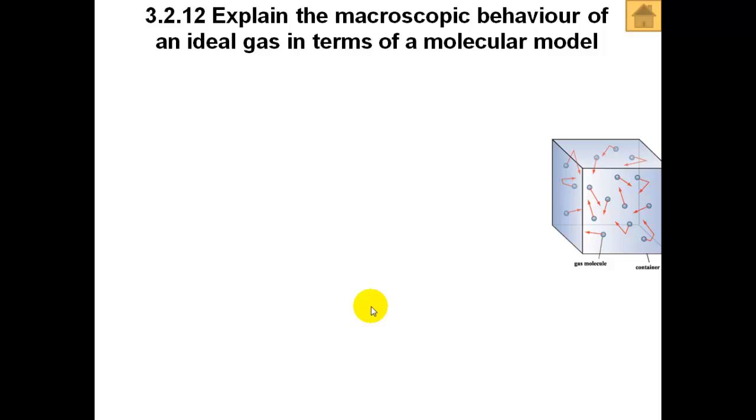Explain the macroscopic behaviour of an ideal gas in terms of the molecular model. So we need to look at macroscopic and microscopic at the same time. We have to give qualitative explanations, not quantitative, so we just need to describe. Now when we make these descriptions, we need to look at the particles, the molecules, in terms of the forces and the energies and the frequency of collisions with the walls of the container.